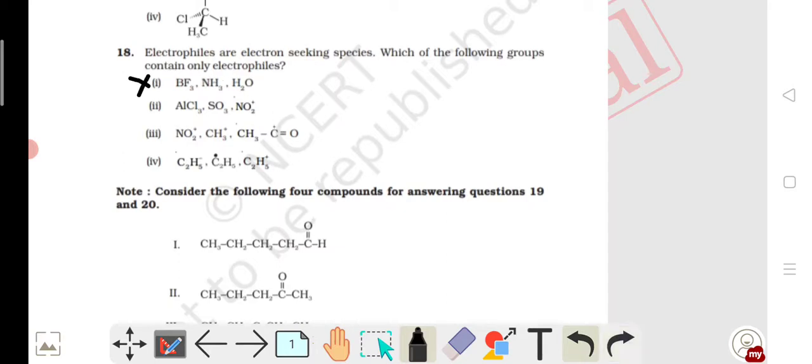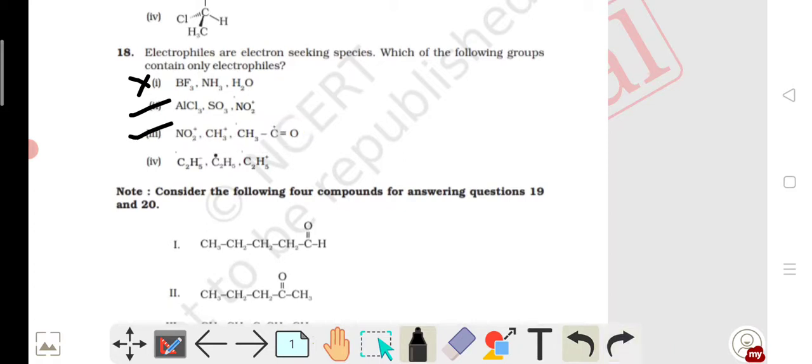Now comes option 2. Here AlCl3 is a Lewis acid, NO2 acts as an electrophile, and SO3 is also an electron deficient species, so it acts as an electrophile. So my correct option is 2. Now comes the third option. Here NO2 is an electron deficient species, CH3 also an electron deficient species, and here also a cation, an electron deficient species.